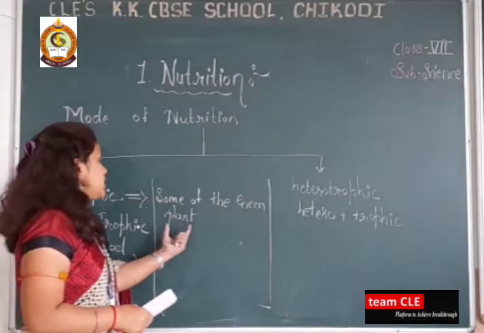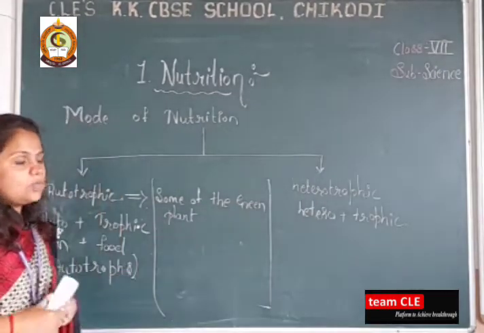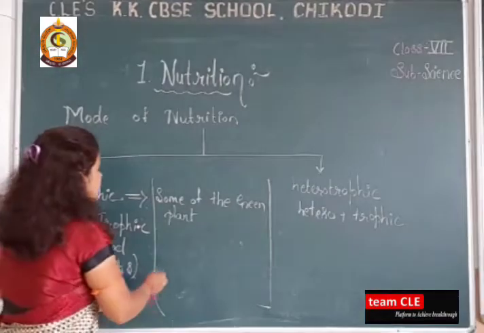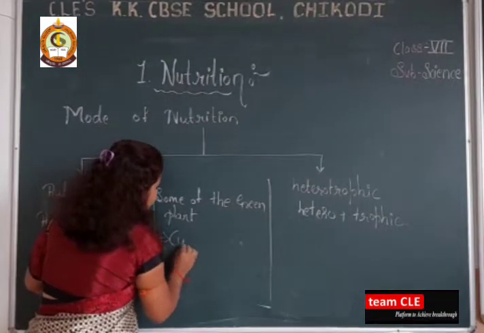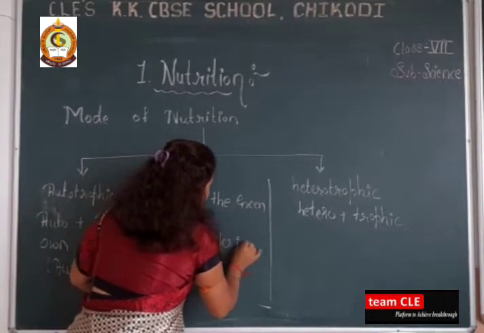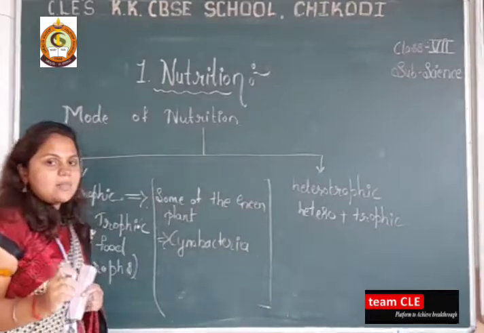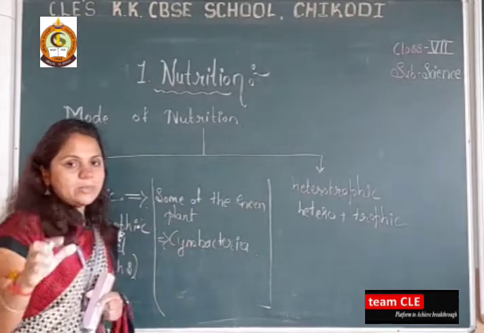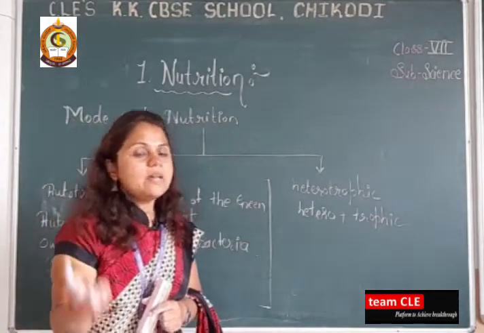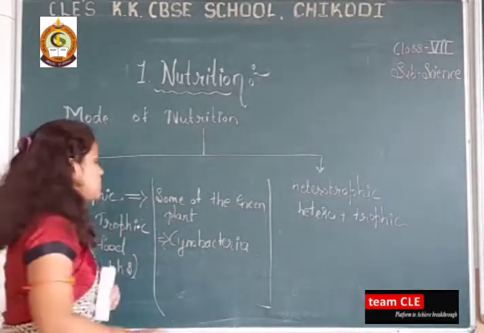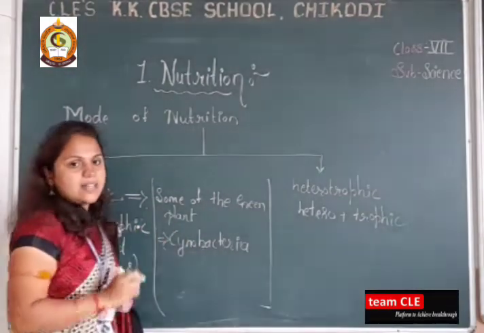Okay, so some green plants prepare their food by themselves, and another example is the cyanobacteria. Cyanobacteria are also an example of autotrophs, meaning they do not depend on any other living organism. Cyanobacteria can prepare their food by themselves. Okay, so cyanobacteria is another example of